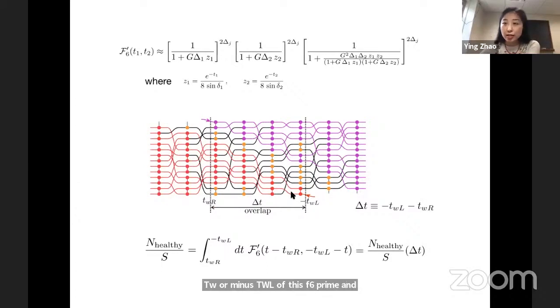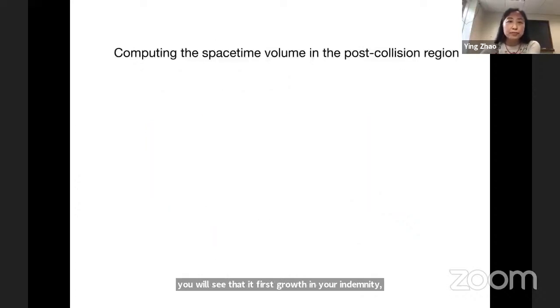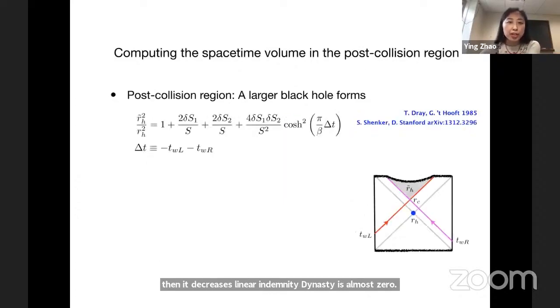I won't write down the detailed answer, but I just want you to pay attention to the fact that it's only a function of delta t. It doesn't care about exactly what TWR or TWL is. It only cares about how large this overlap is. And if you play with this a little bit more, you can estimate its time dependence on delta t. You will see that it first grows linearly in delta t, then decreases linearly in delta t, then stays almost 0. We want to compare this quantity with the space-time volume in the post-collision region.